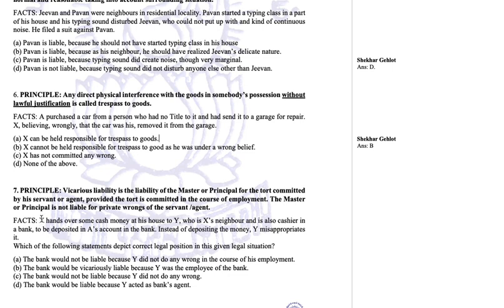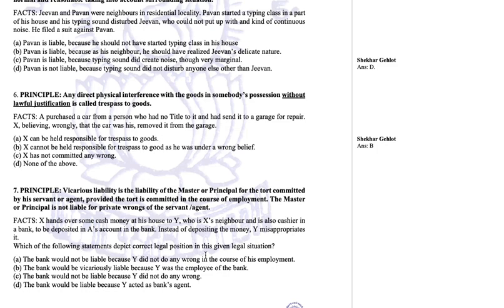So now X wants to deposit some money in A's account. For that he is required to go to the bank. But what he did, he gave the money to Y because Y is his neighbor and asked him to deposit it in A's account, because Y is a cashier. Instead of depositing the money, Y misappropriates it. Now Y has embezzled the funds rather than depositing it.